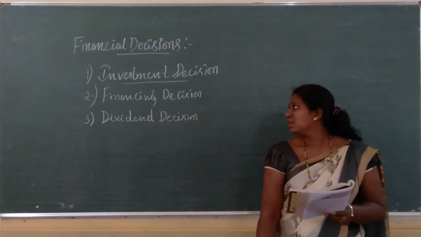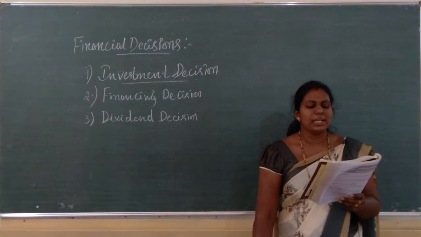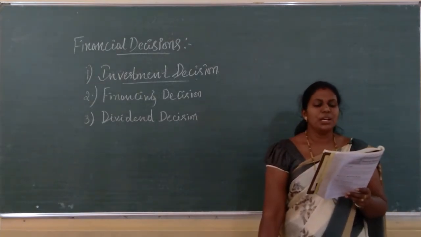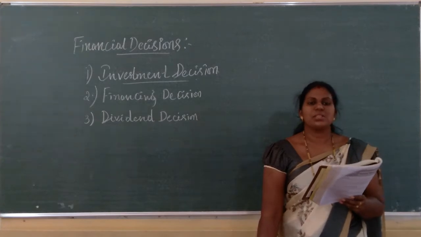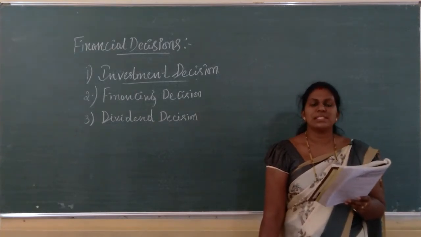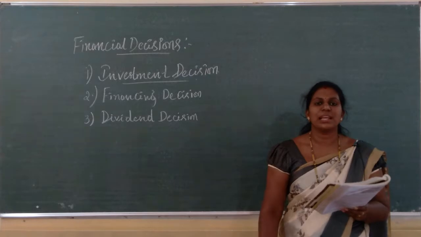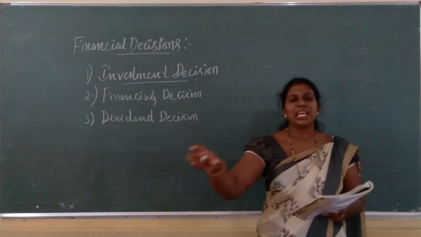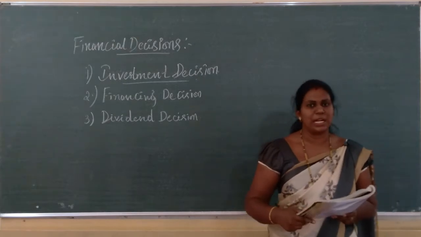Hope you are getting this. As you all know, it is a financial decision which relates to how the firm's funds are invested in different assets. That is, we have funds in the organization, how do we invest them in different assets?